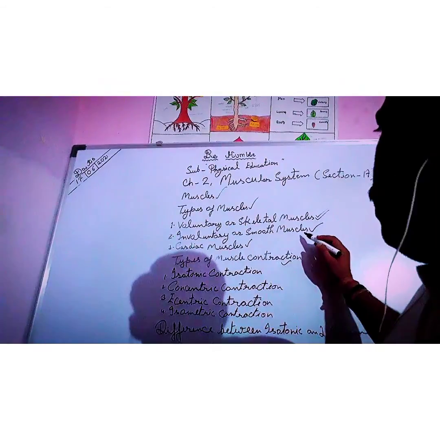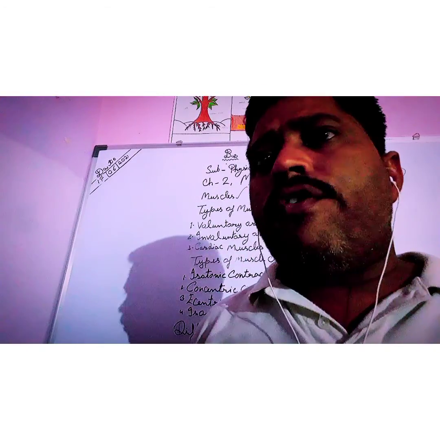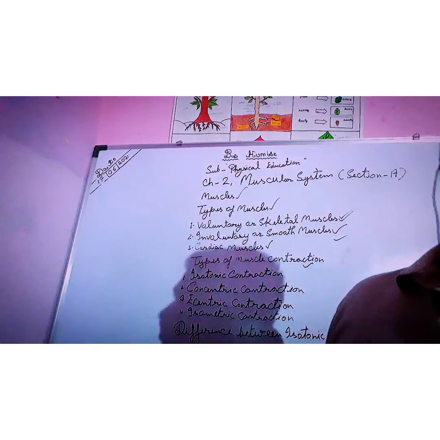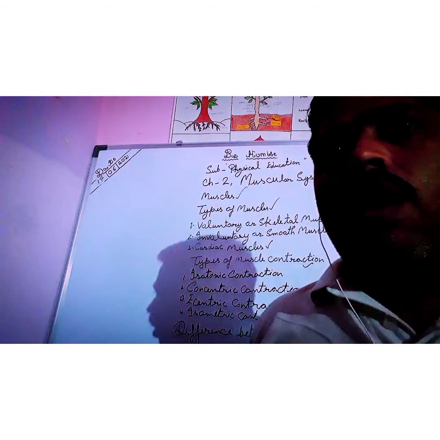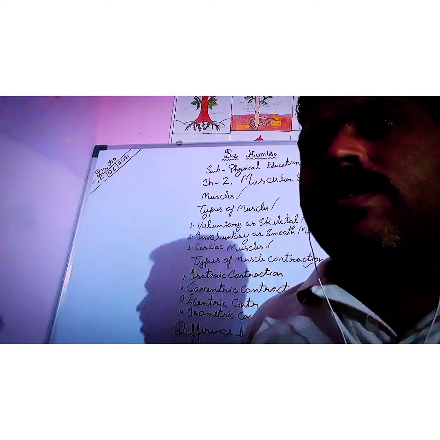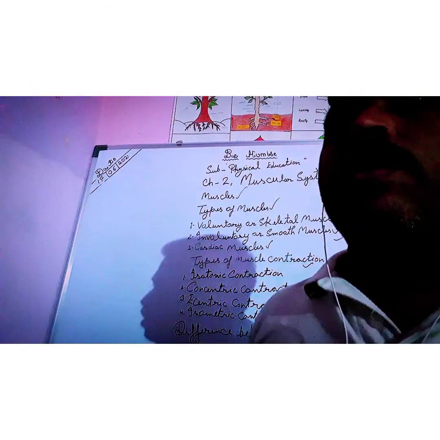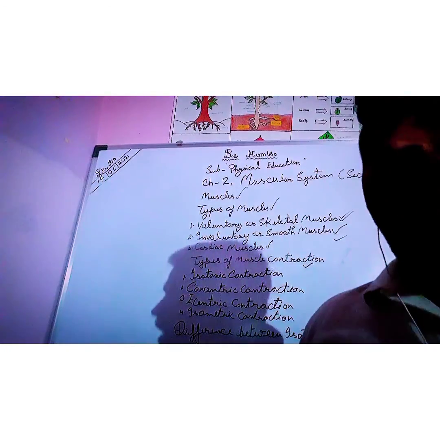Then after, students, involuntary or smooth muscles. Most of our internal organs are made up of smooth muscles. These muscles are found in the urinary bladder, gallbladder, arteries and veins, and the digestive tract is made up of smooth muscles. These muscles are not controlled by our will. They are controlled by the nervous system and hormones.